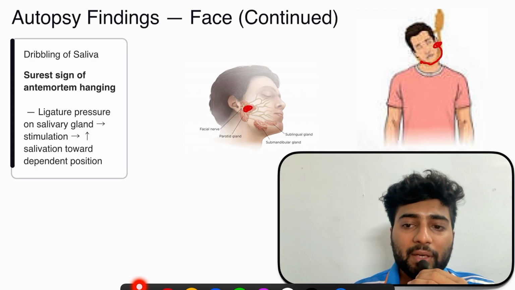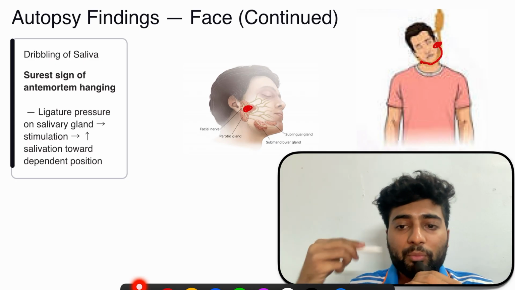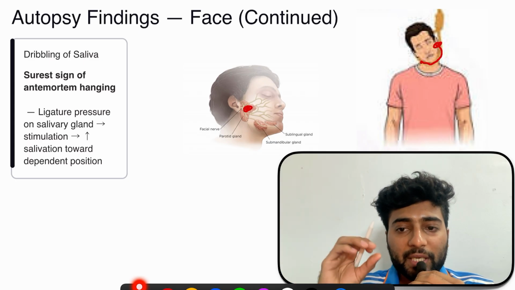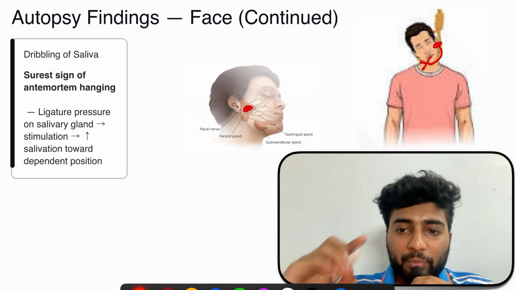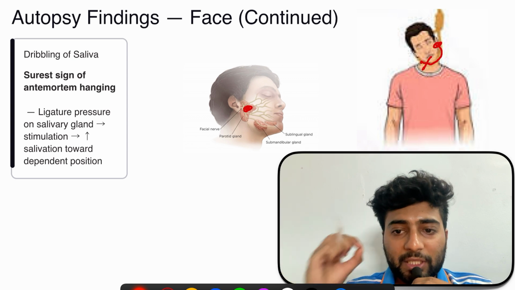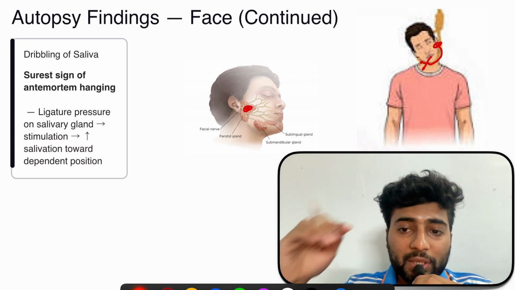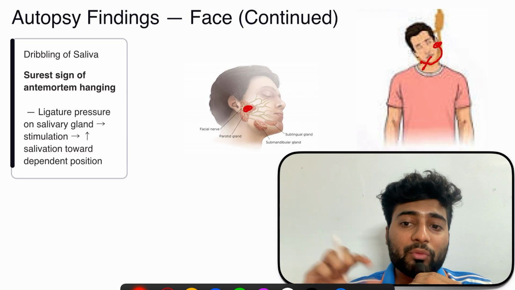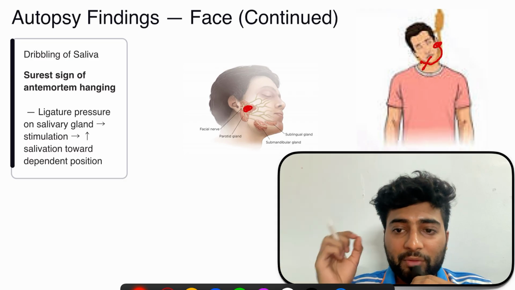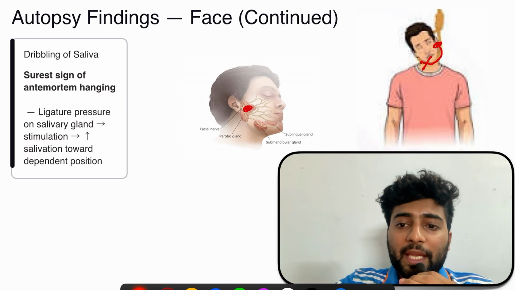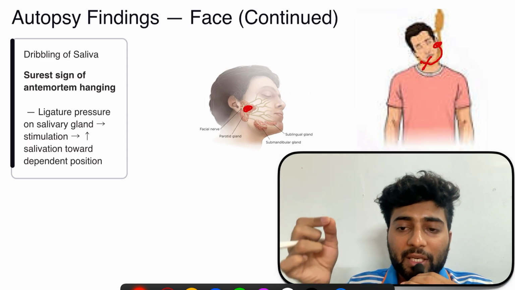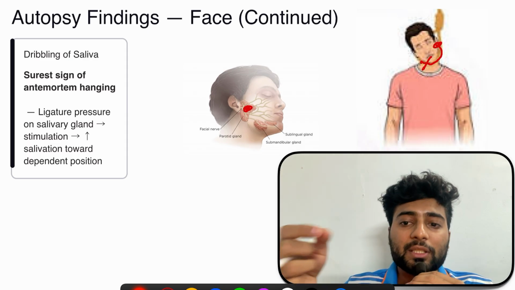Whenever the salivary gland is compressed, there is stimulation, and due to that stimulation there will be salivation, so there will be drooling of saliva from the mouth. Now all this will happen only if the person was alive during hanging, right? If the person was dead and then kept in the hanging position, there is no stimulation and no salivation.